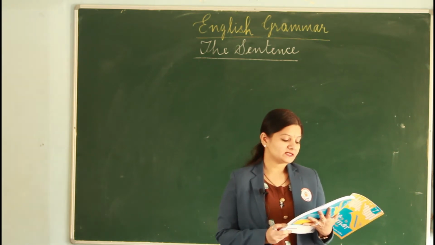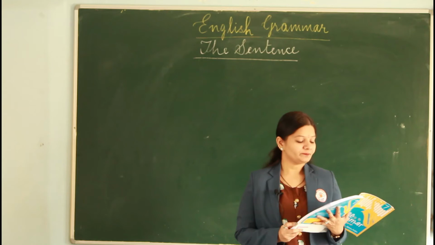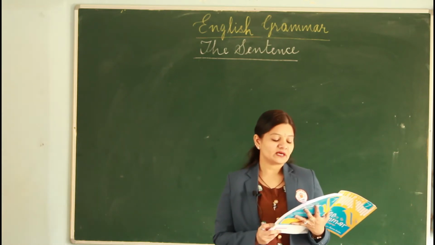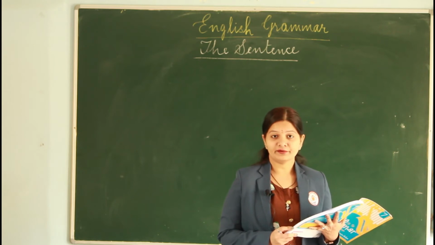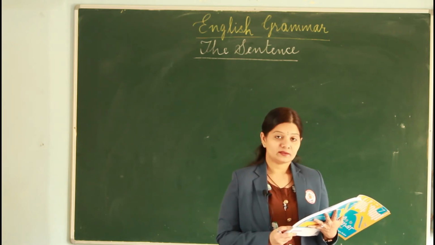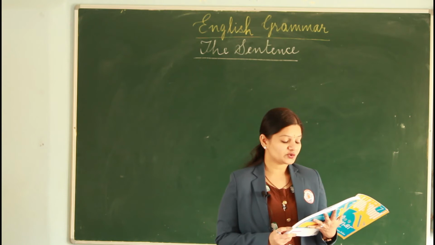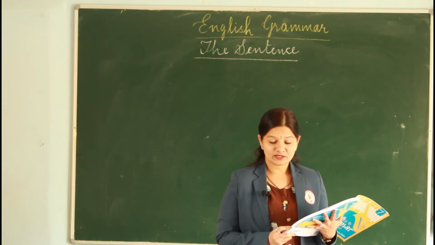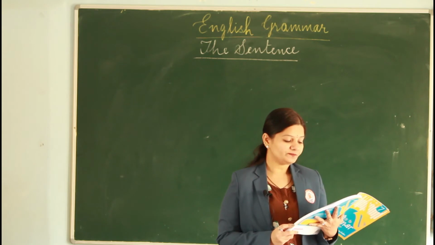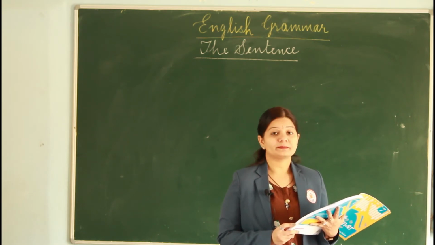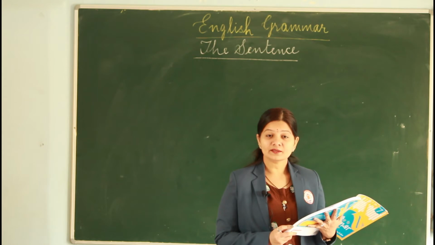So let's begin with the first one. The train arrived at the station at 6 p.m. So here, if you look at the sentence, the train is the subject that we are talking about, arrived at the station at 6 p.m. is the predicate.